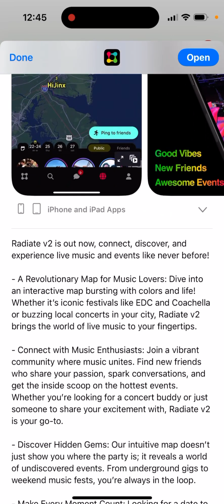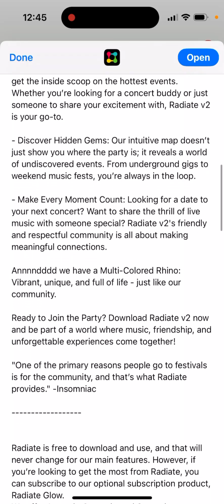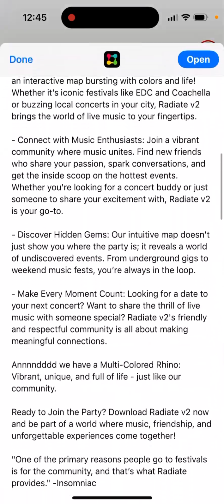Connect with music enthusiasts, join a vibrant community where music unites, find new friends who share your passion, spark conversation, and get the inside scoop on the hottest events. Whether you're looking for a concert buddy or just someone to share excitement, RADIATE 2 is your go-to, so you can discover hidden gems on the festival. You can use it as a dating app. So yeah, quite an amazing app.